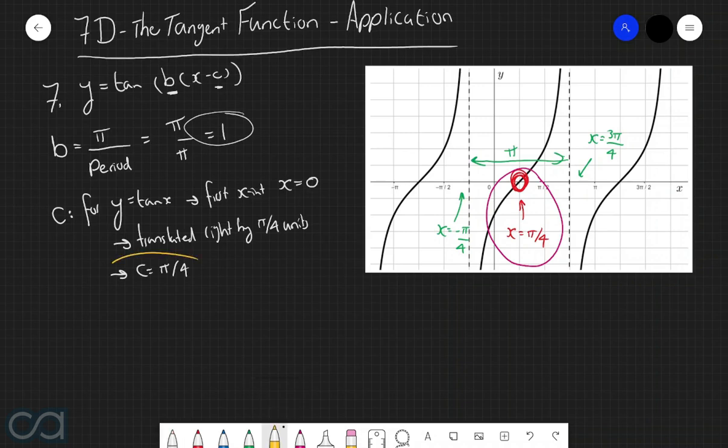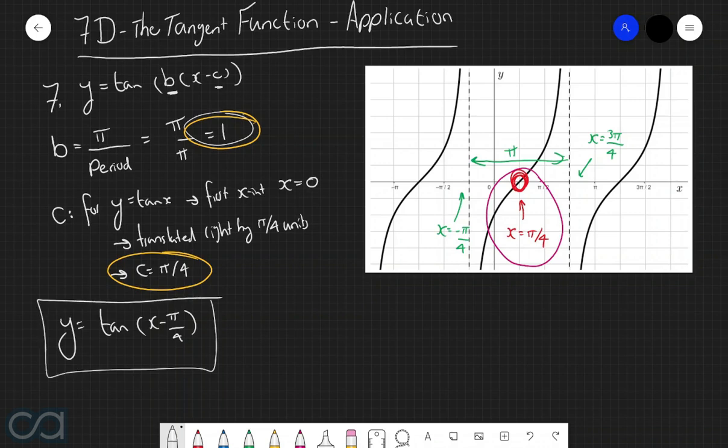So we found that c is equal to pi over 4, b is equal to 1, so now let's substitute both of these back into the general tan function. So we have y is equal to tan of (x take pi over 4). Now, in order to double check this answer, we're going to come over to our graphics calculator, plot out the graph of this function here, and confirm that it matches the original graph that we were given.